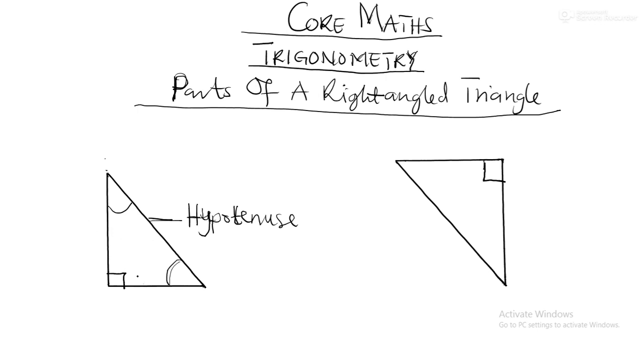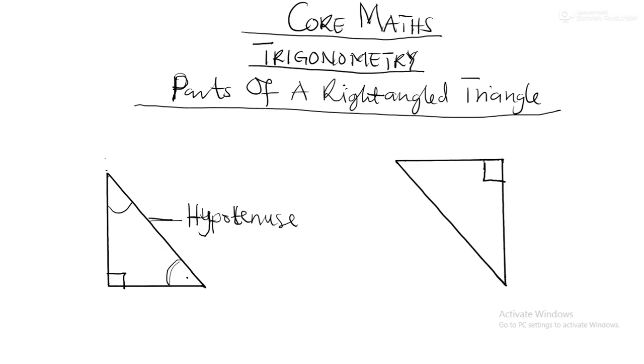Now the other two sides, they get their names based on the reference angle. So these two, they don't have a name until we locate a reference what? Angle. I hope you get it. So the moment we identify a reference angle, this side and this side will also have what? Their names.